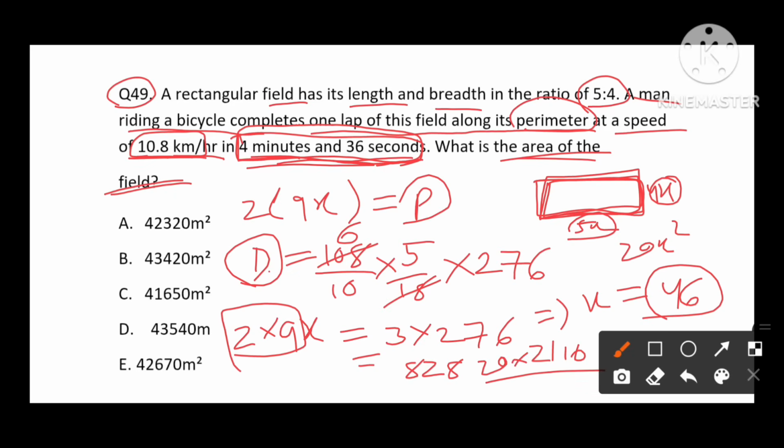So the answer we get is 42320. So 42320 is our answer. So option A is the answer for this question.